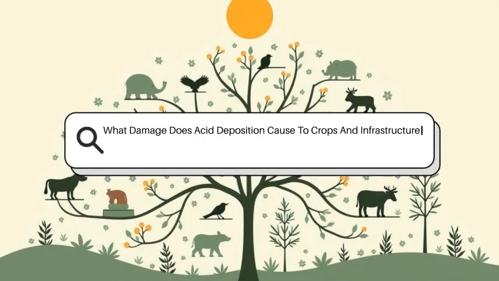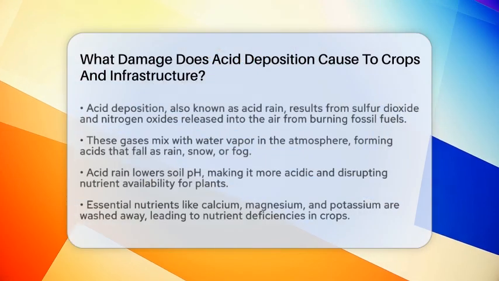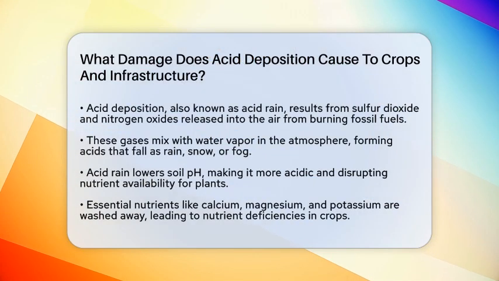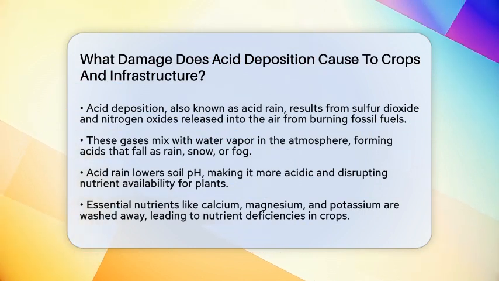What damage does acid deposition cause to crops and infrastructure? Imagine a world where the rain you see falling from the sky is actually causing harm to the plants we rely on and the buildings we live in. That's what acid deposition, often called acid rain, can do.